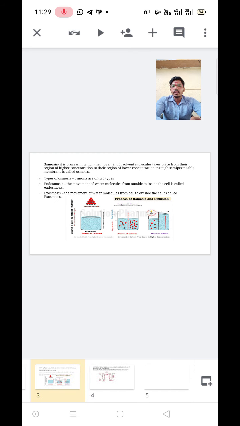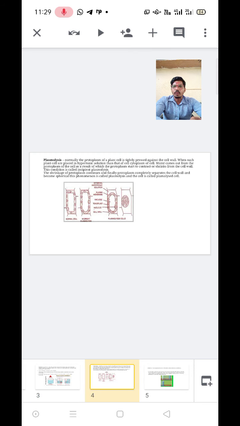These are some biophysiochemical processes, and another one is plasmolysis. Normally the protoplasm of a plant cell is tightly pressed against the cell wall. When such plant cells are placed in a hypertonic solution, water comes out from the cytoplasm of the cell, as a result of which the protoplasm starts to contract or shrink from the cell wall.